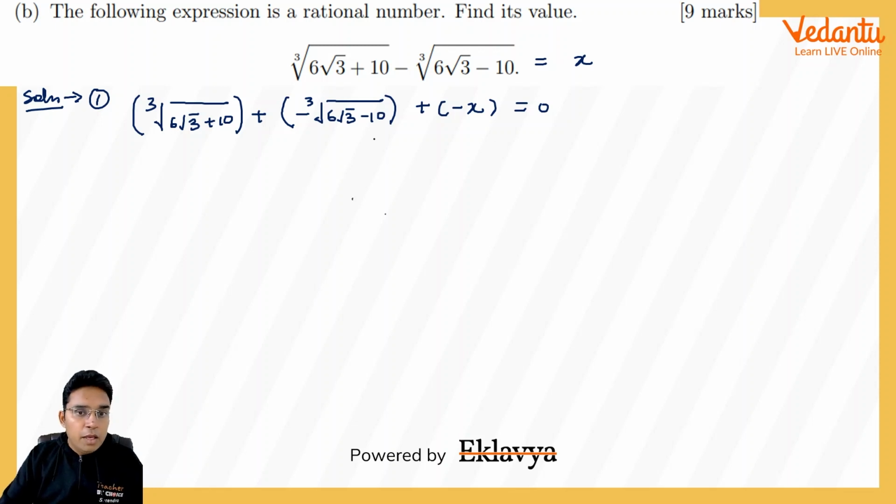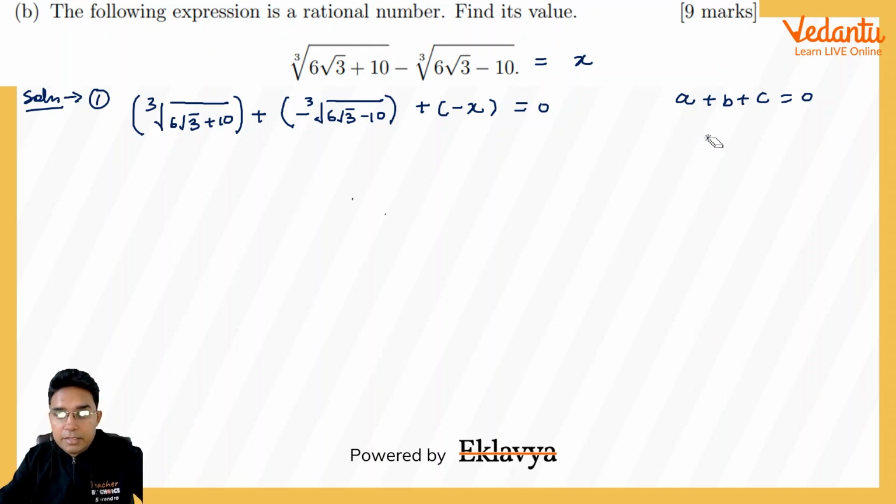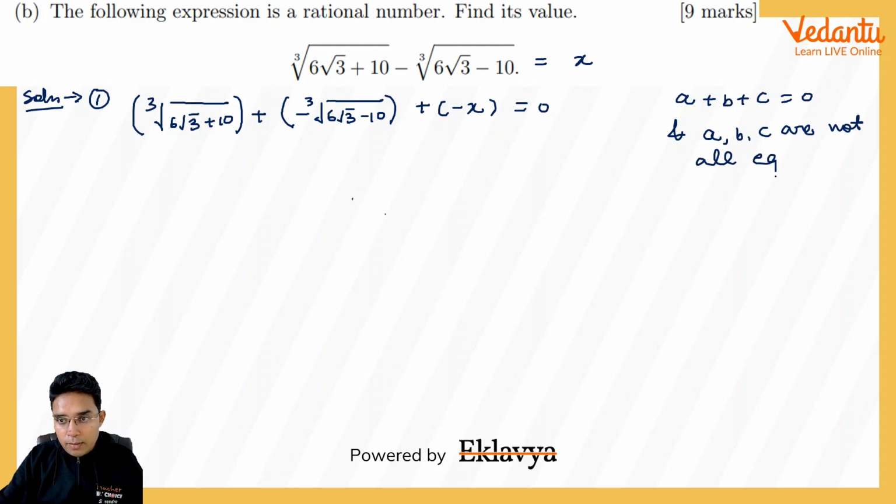Now, you know this identity, if a plus b plus c is 0 and a, b, c are not all equal, then a cube plus b cube plus c cube becomes equal to 3abc.